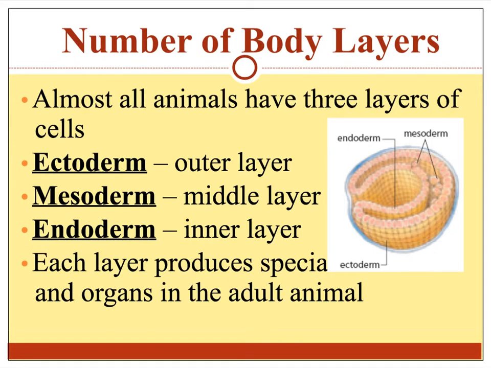The next characteristic for classifying animals is their number of body layers. Almost all animals have 3 layers of cells. The outer layer is called the ectoderm. And the ectoderm usually becomes the skin, nerve tissue, and sense organs. The mesoderm is the middle layer, which becomes a part of the muscles, your blood, and kidney, as well as your reproductive organs. And the endoderm is the inner layer, which can become the stomach lining, liver, lungs, bladder, and even the pancreas.